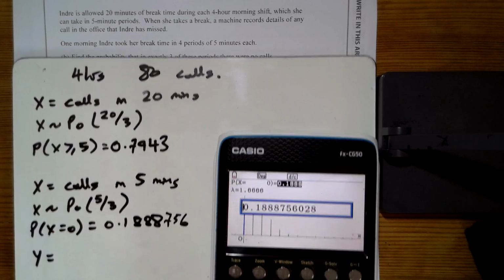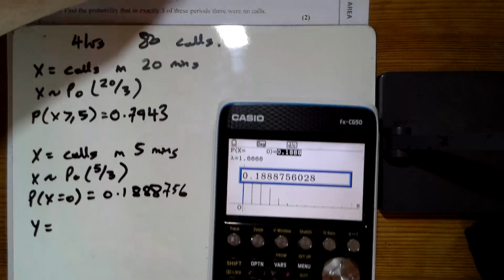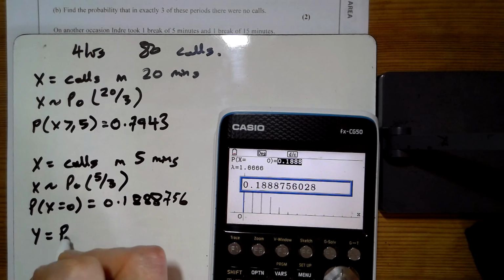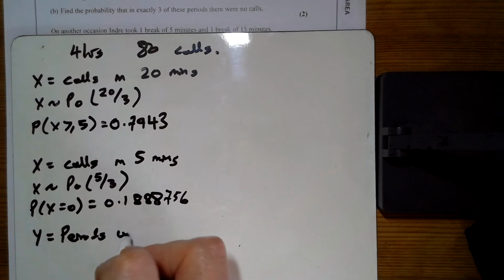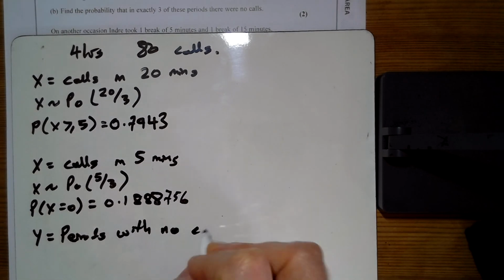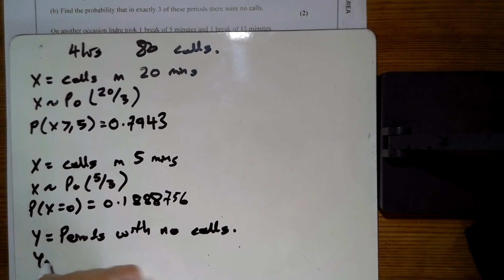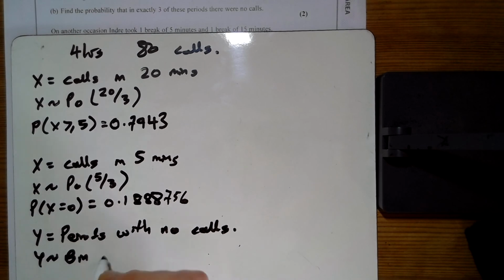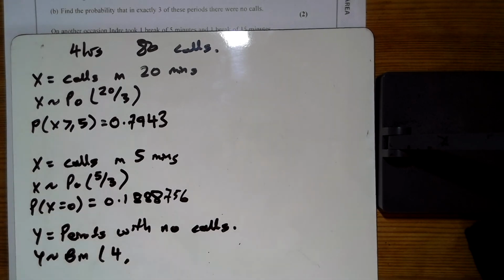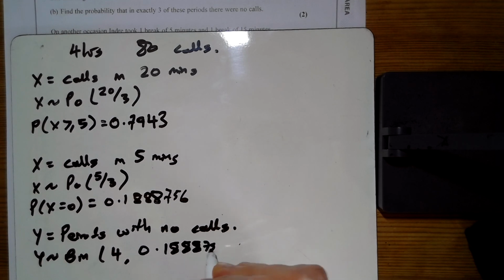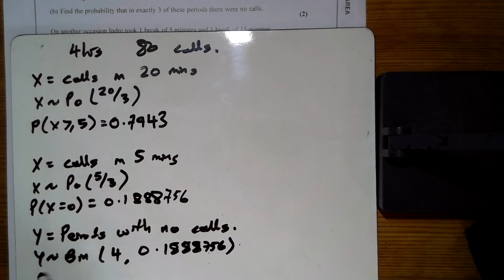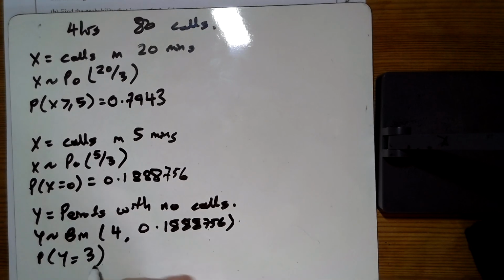So Y equals the periods with no calls. Y is then a binomial because there were 4 of them. So there are four periods, and the chance of having no calls in that period is the value we've just had there. And we want that to be exactly 3 of them. Probability that Y equals 3.